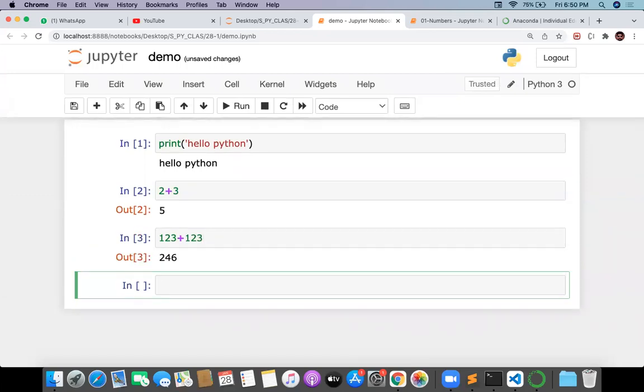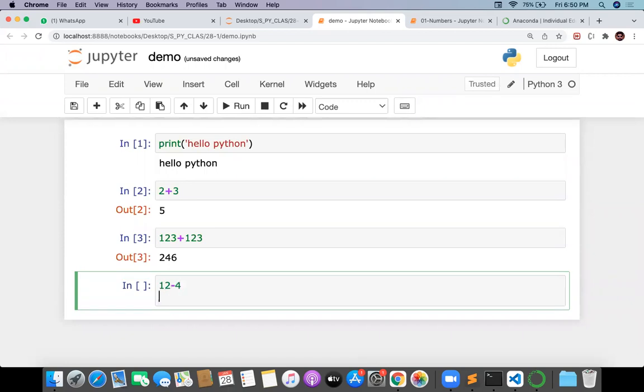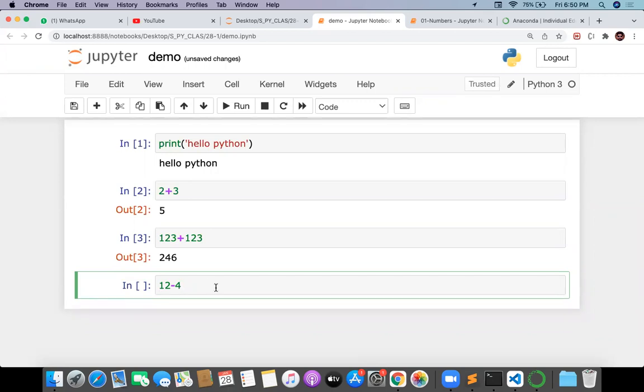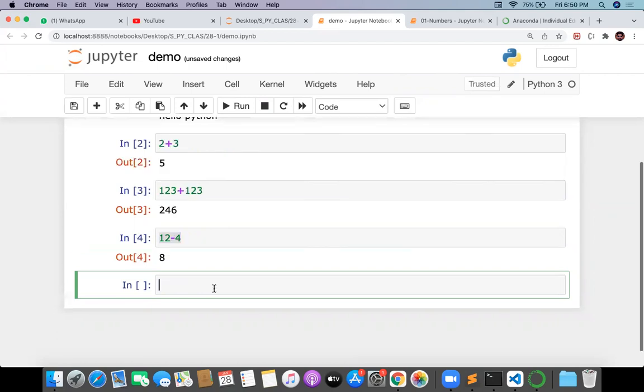Now we can do subtraction. 12 minus 4. Shift enter. Every time you write something in a cell, you need to press shift enter, or the run button. There is one run button available here. Can you see? Observe. You click on the run button, or you can go with shift enter. So 12 minus 4, I got 8.